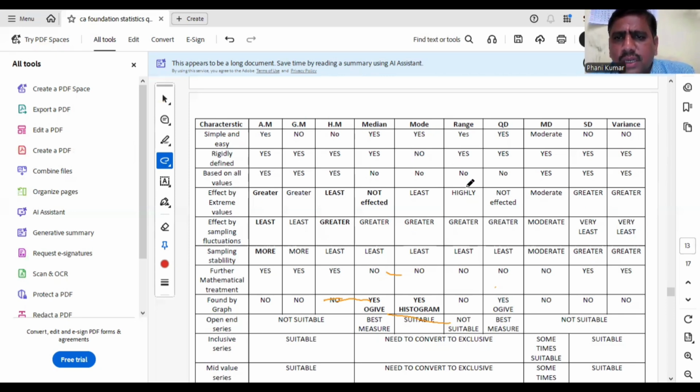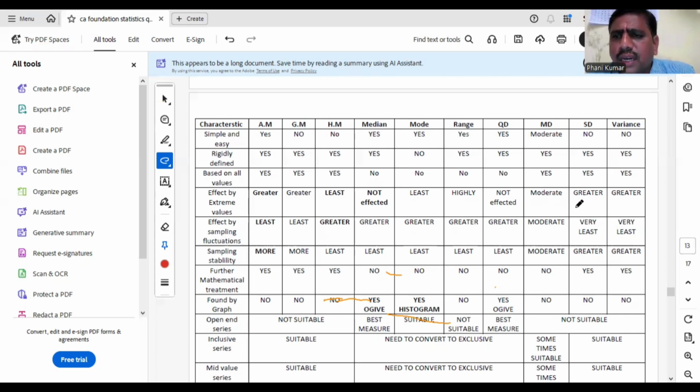Based on all values: range is not based on all values, it is based on two values. QD is based on only 50%. That means range and QD are not based on all values, but MD, SD and variance are based on all values. Extreme values effect will be high for range. Range itself depends on extreme values, L minus S, maximum and minimum. So the high effect is on range. QD is not affected by extreme values.